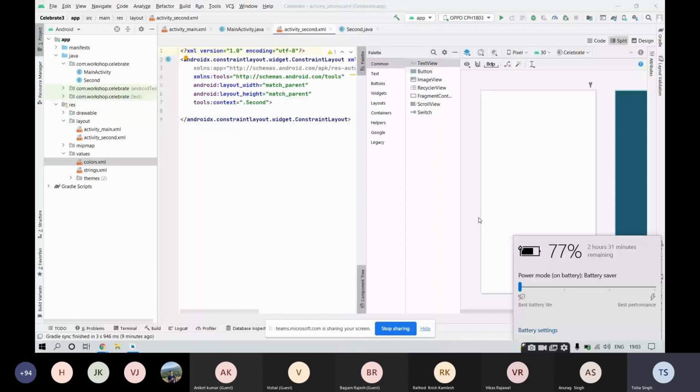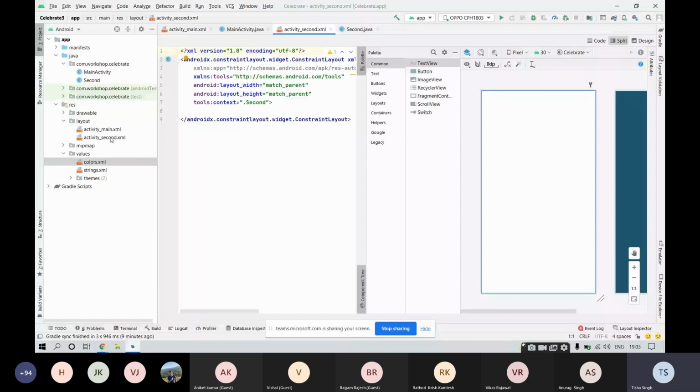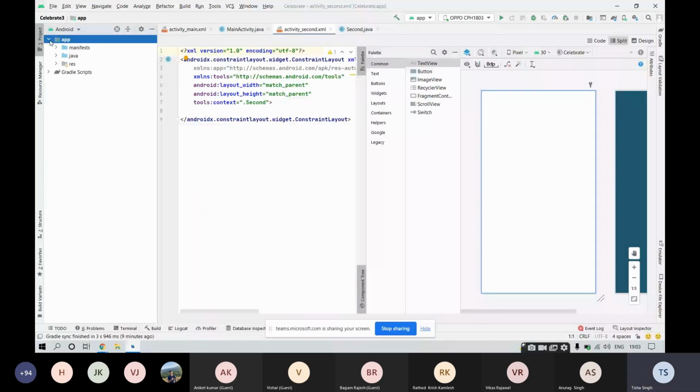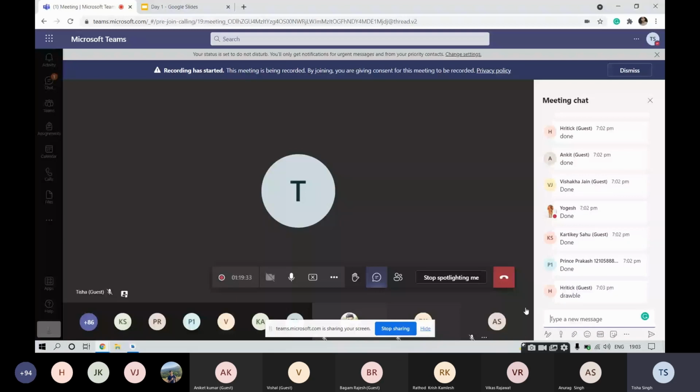Do tell me in which folder we were storing our images. Write it in the comment box. This is something that I told at the very first point of time. Yes, drawable. But how to reach drawable? It was inside resources. Yes, Karthik said. Fine, resources. Resources is that very folder which deals with the drawable part. So inside app, go inside resources. Inside resources, go to this drawable folder.